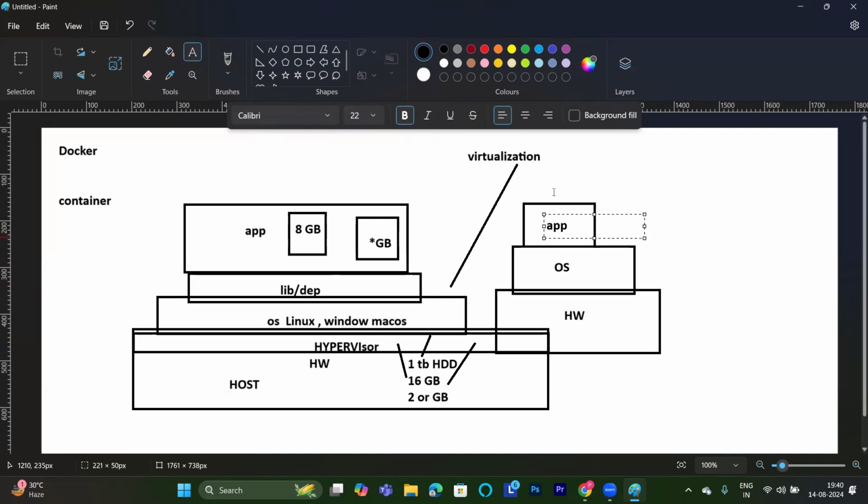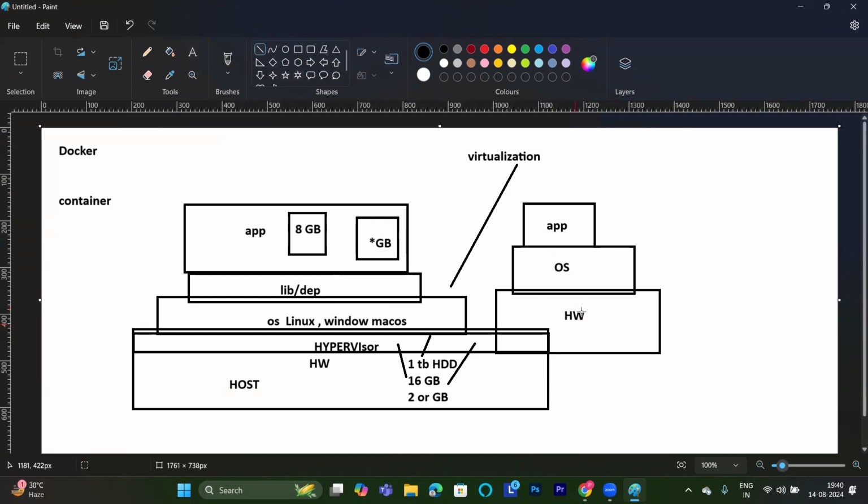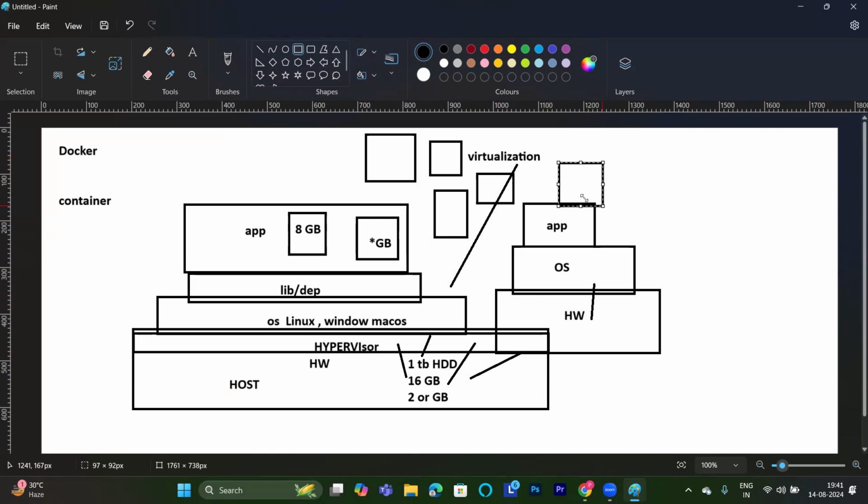But there is one drawback of virtualization. We are virtualizing our hardware components, and whatever hardware we have, we are utilizing 100% of it. But what about the operating system? Suppose I'm creating 100 VMs, or let me take an example of only 5 virtual machines. For each virtual machine, they are going to use the host hardware components. What about the operating system? We are not virtualizing the operating system. We are virtualizing only the hardware.